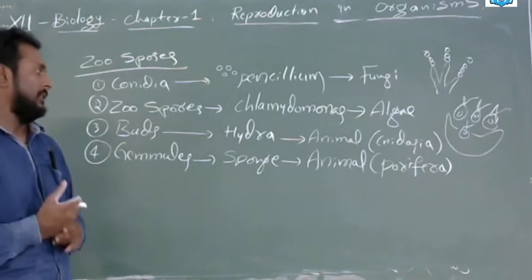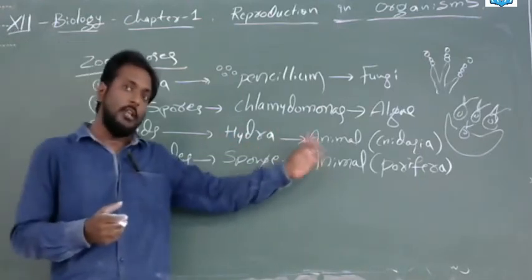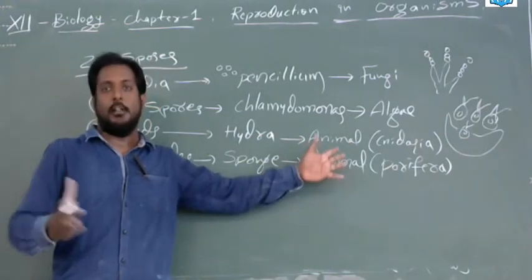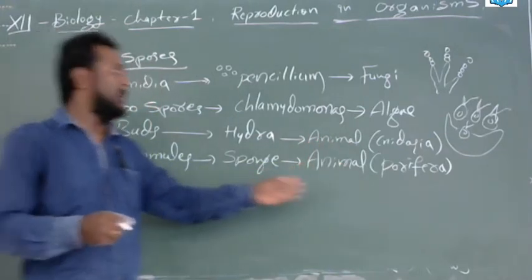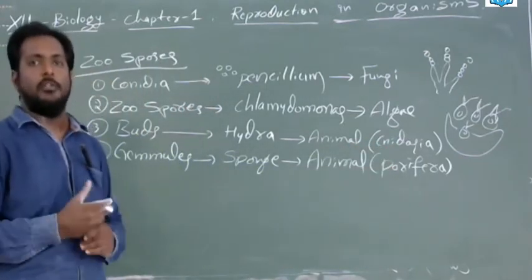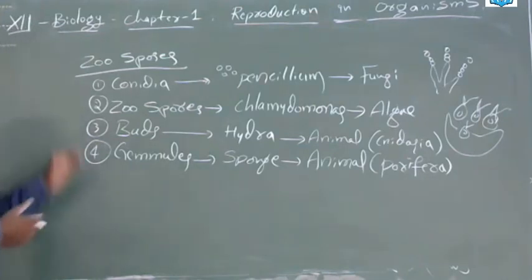Of course, obviously, this can be seen in the animals also. This is the thing you have to understand. And these animals are not big, huge animals. They are very small invertebrates like Cnidaria, Porifera, Planaria. So, this is about the zoospores. Clear? This is very important.